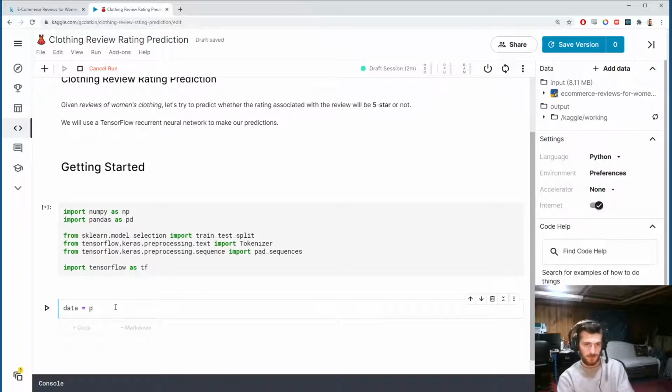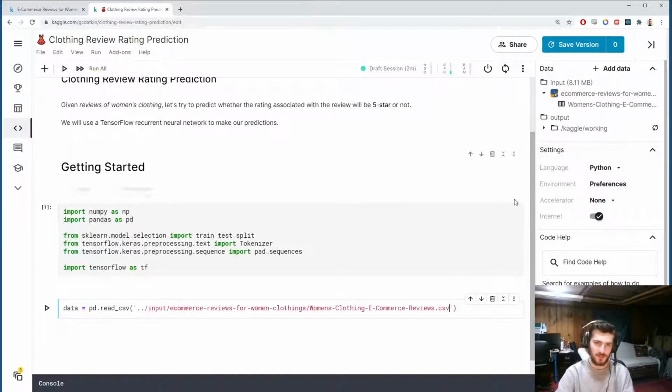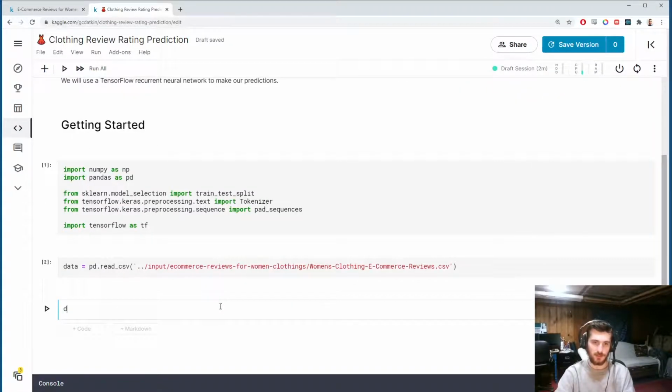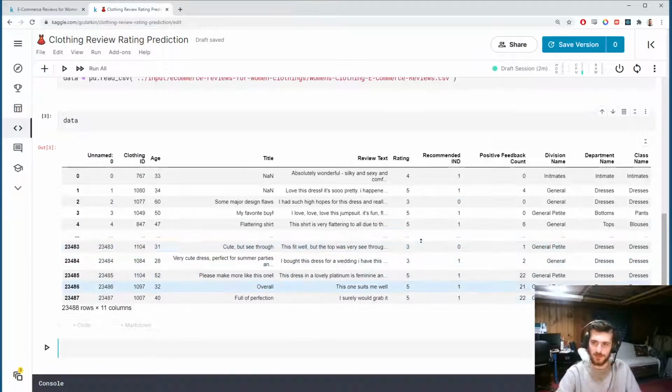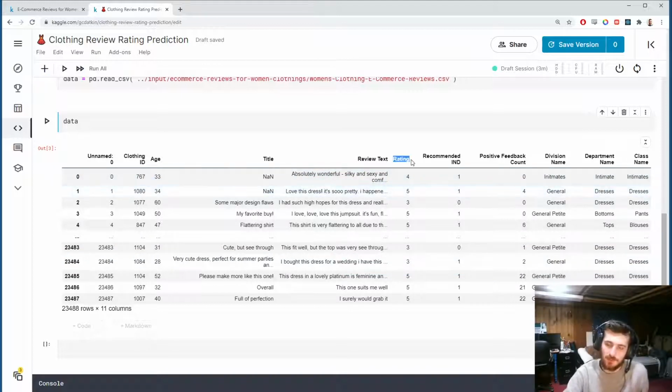We can load in the data using pandas.read_csv and grab the file path up here, paste it in, and we can then take a look. So here's our data set. We could predict a few different things. We could predict the class name, which is like what type of clothing it is. Any of these we could predict. I'm going to try to predict the rating.